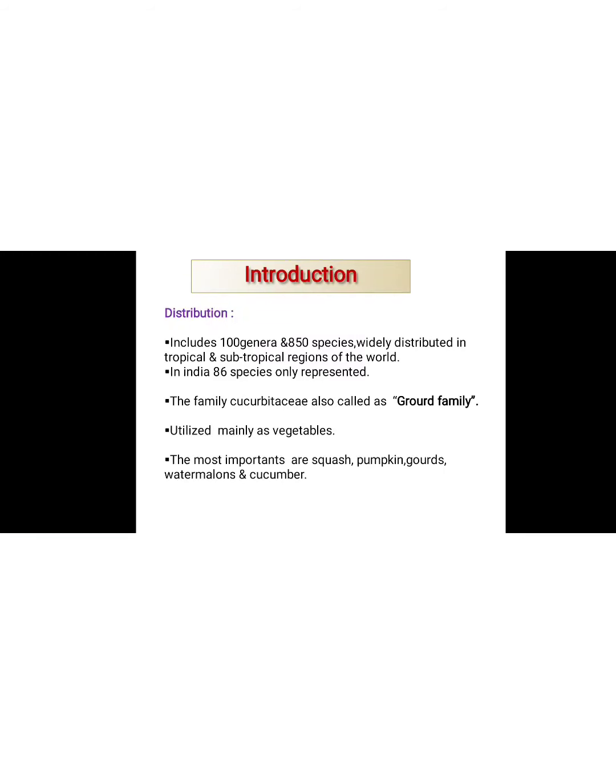In this family, 100 genera and 815 species are included, widely distributed in the tropical and subtropical regions of the world. In our India, only 86 species are represented. The Cucurbitaceae family is also known as the gourd family. They are mainly utilized as vegetables.